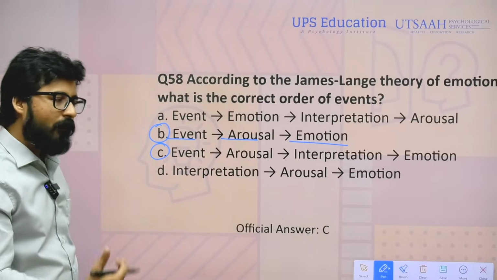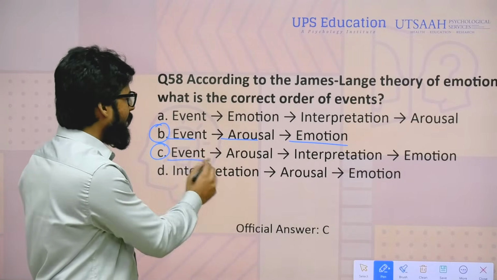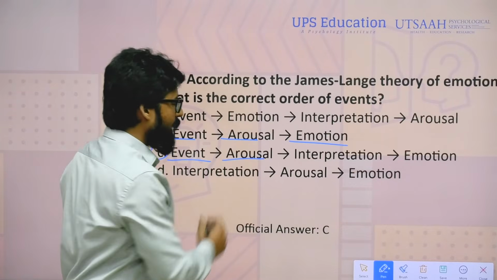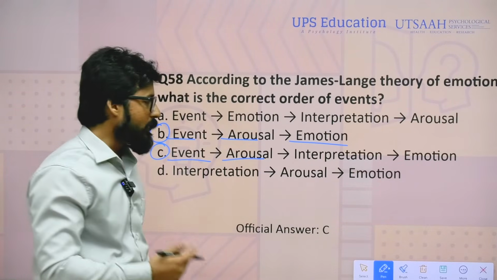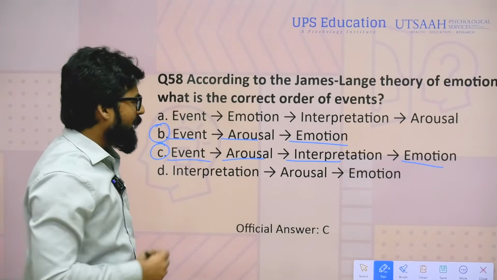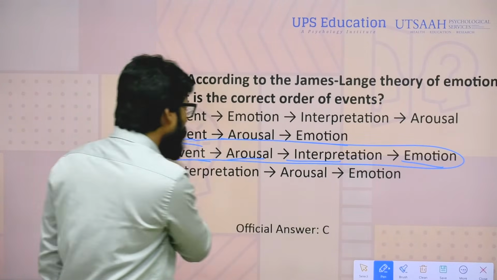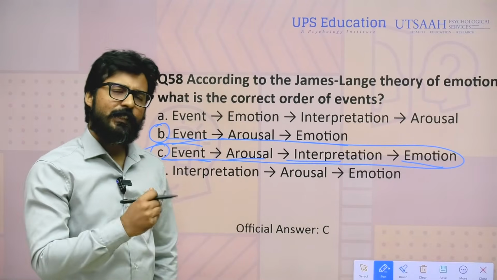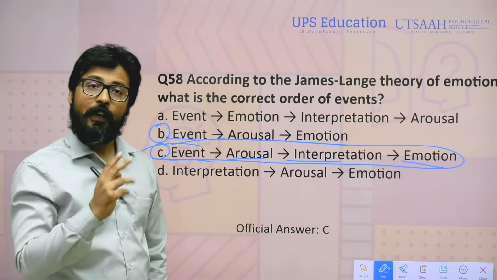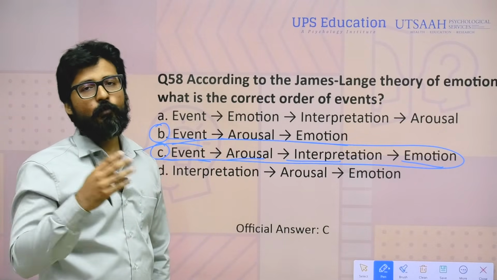But whenever you are going with a deeper interpretation of this theory, then you got to know that whenever any event happens and occurs, there will be physiological changes, and interpretation of those physiological changes will lead to emotion, right? Many individuals have confusion and doubt, thinking this is a Schachter-Singer interpretation. But no, Schachter-Singer mention that whenever there will be an event, just after the event, physiological responses and cognitive labeling will occur at the same time. And just because of those physiological changes and cognitive labeling, the individual will present emotion.